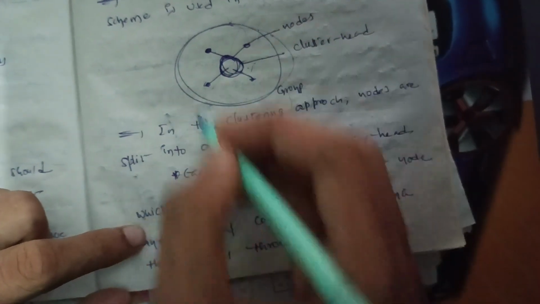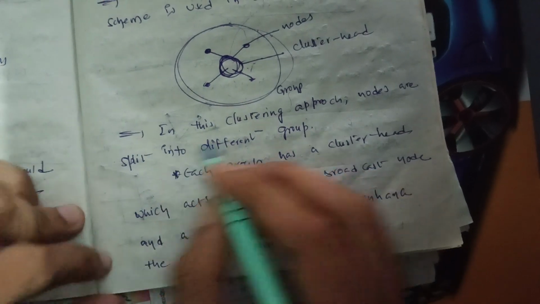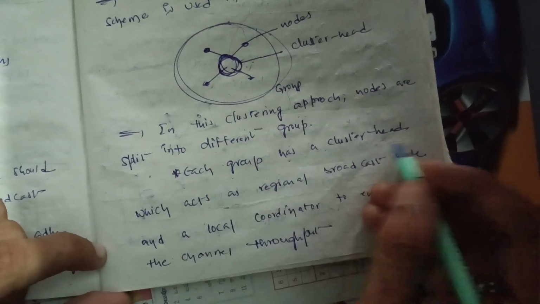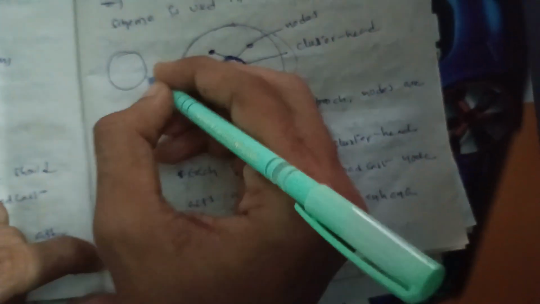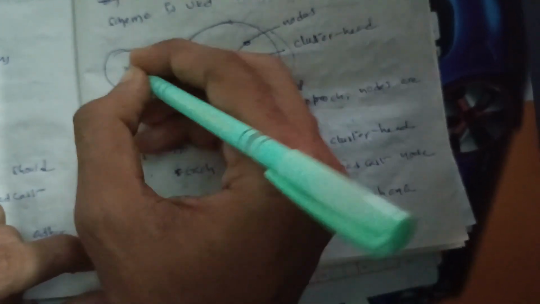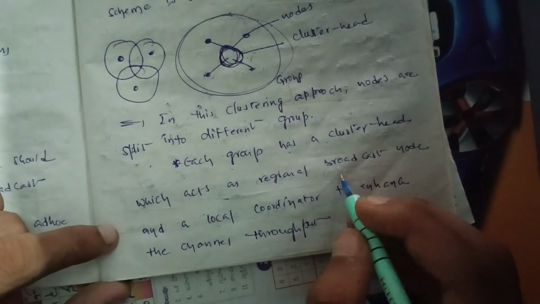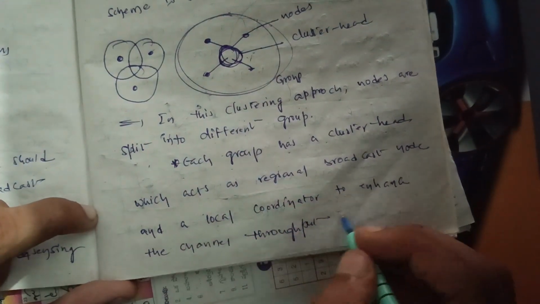There are so many regions in the network. In this clustering approach, nodes are split into different groups. Each group has a cluster head, which means this is one group, this is one group, this is one group, and each group has one cluster head, which acts as a regional broadcast node and local coordinator to enhance the channel throughput.